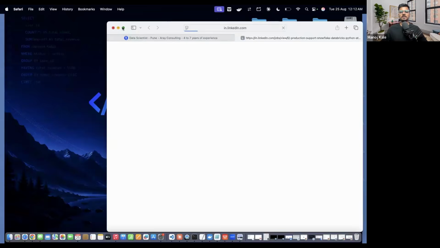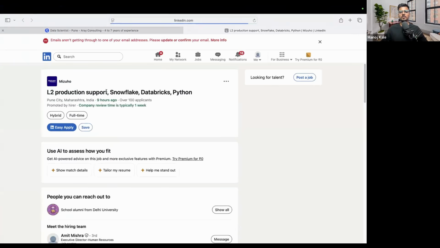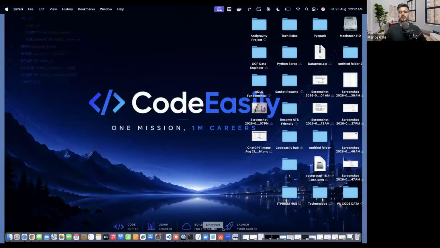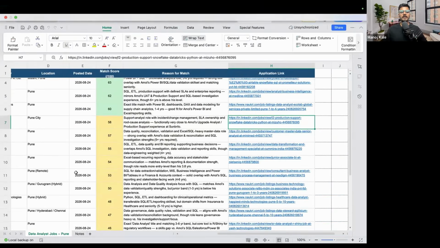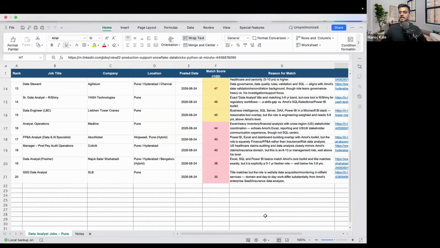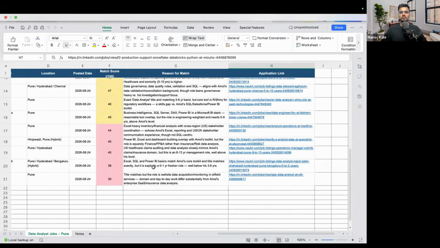See, support data analyst. This job would be there. See, L2 support analyst, Python knowledge is there. Just go ahead, easy apply. You can even just apply. So you will get all the jobs that were posted in the last 24 hours and they have a very high score. Now, how many jobs posted? I asked for 20 and it has given the 20 recent job postings that you got.